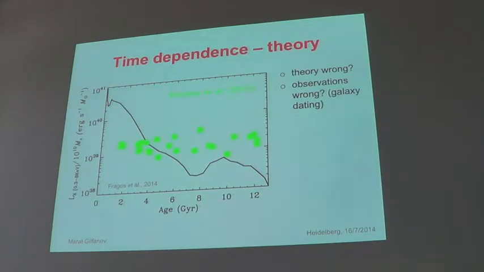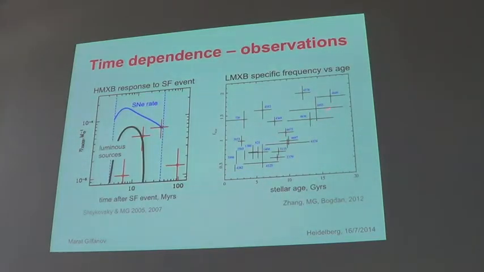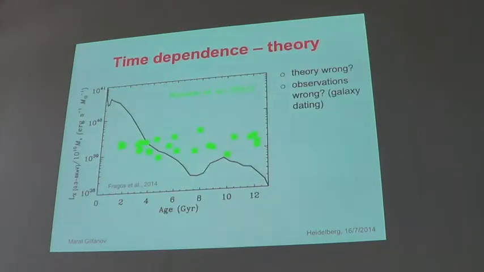But the problem here is that they predict the low mass X-ray binaries peak at about 1 giga-year. And then it falls down by 2 orders of magnitude from 1 giga-year to where we are now for most elliptical galaxies. And these are observations, from Boroson et al. They are similar to Gilfanov's observations here. They're basically fully consistent. But what we see is that it's flat. It's an independent analysis. And this is what the theory predicts.